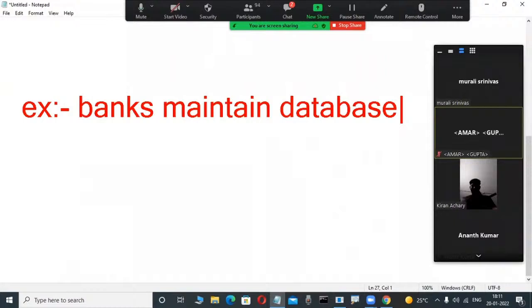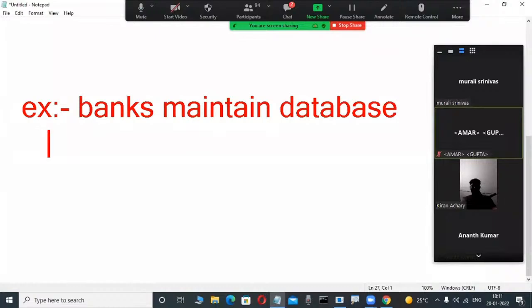That's why when account holders or customers deposit some amount, they want to store those details permanently. Suppose you and I, or some customers, are withdrawing some amount. They want those details too. Again, some people transfer money from one account to another, online or offline, and all that transaction information has to be stored permanently. Then only can we operate everything. That's why banks maintain databases.